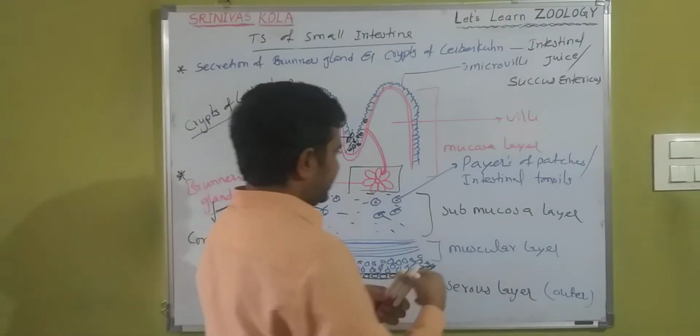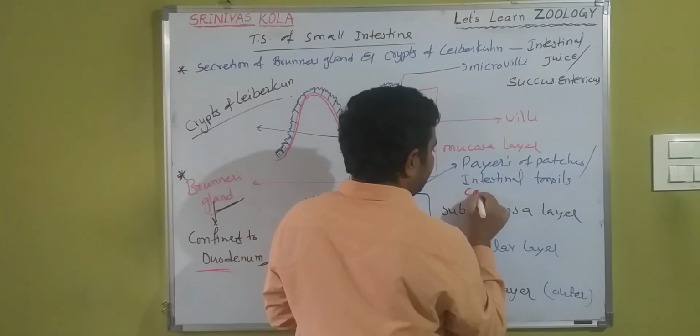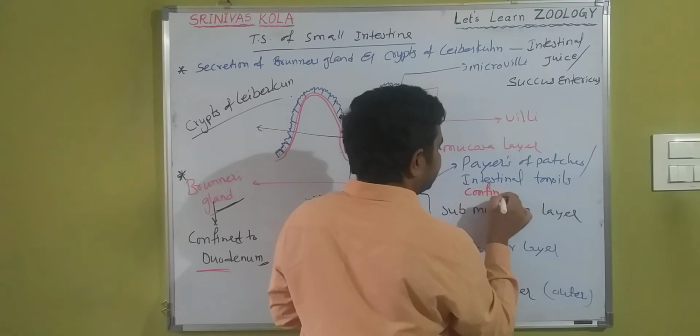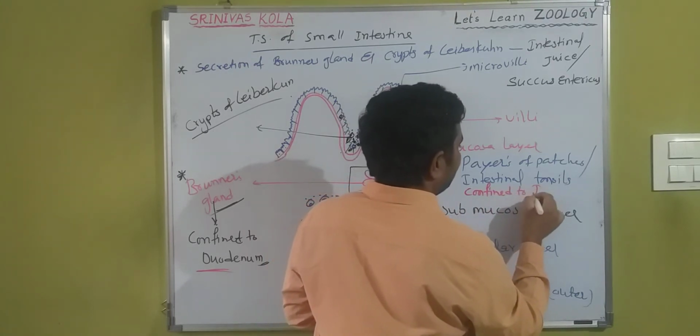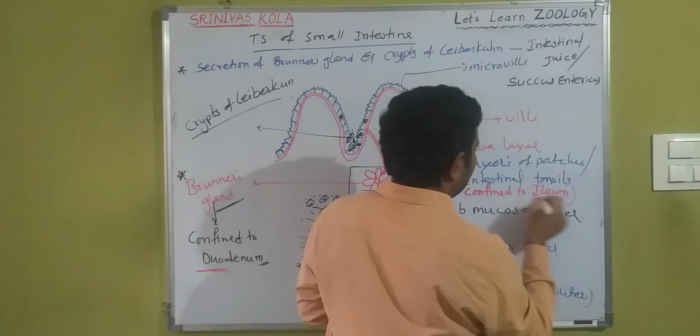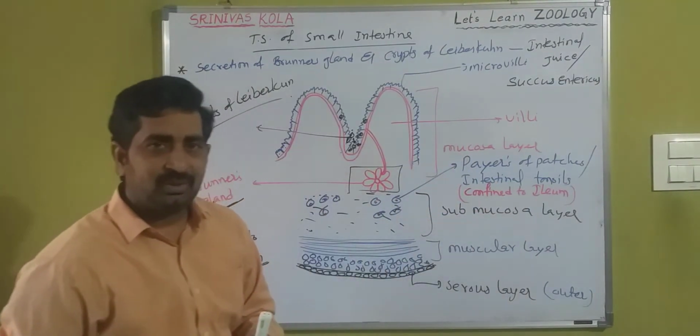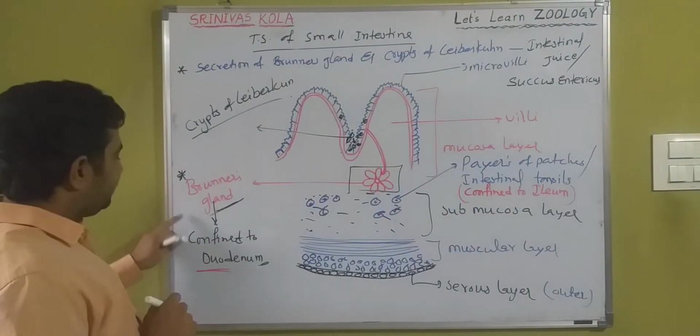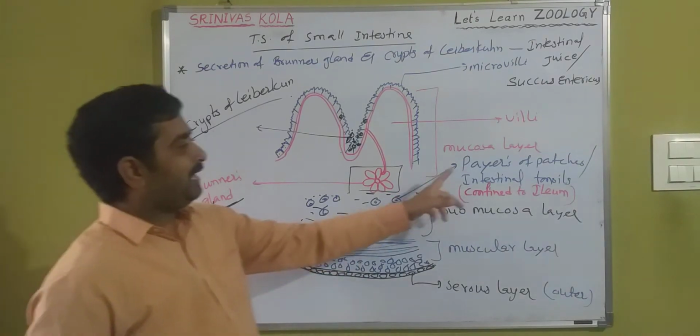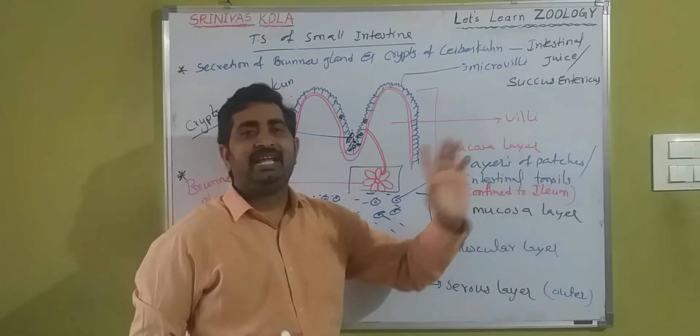Brunner glands are confined to the duodenum only, and the Peyer's patches are confined to the ileum only.